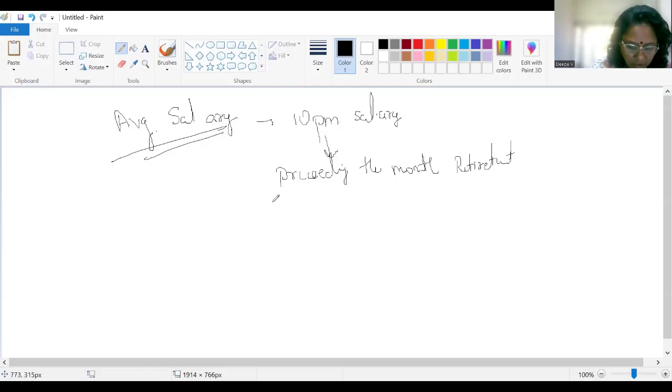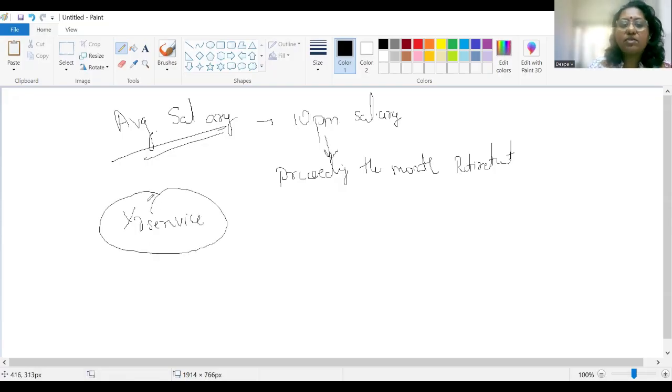Now, when you are computing this average salary, the another element which will be significant in the formula would be the year of service. Number of years which the employee has given into the organization. Now, this year of service computation is relevant both for leave encashment as well as for gratuity.